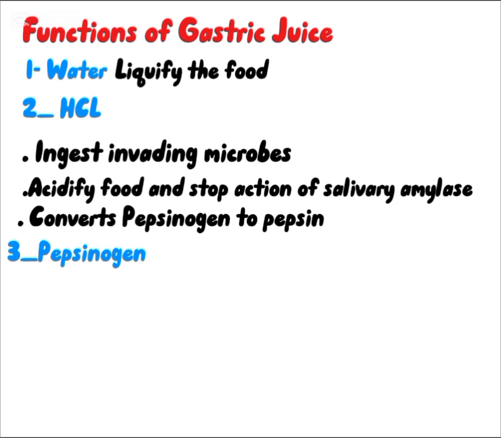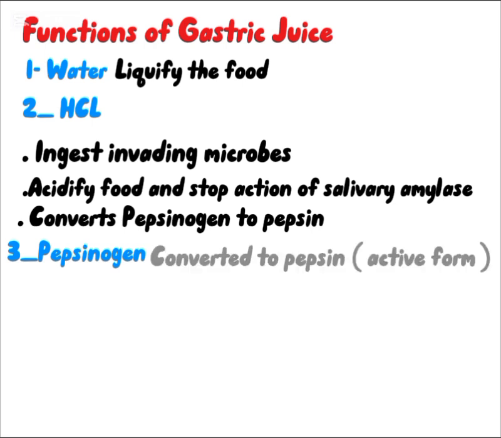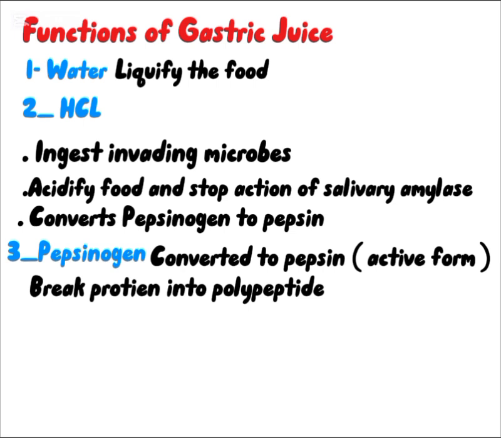Pepsinogen that is present in the gastric juice is activated to pepsin, its active form, by the hydrochloric acid and by the pepsin that is already present in the stomach. Pepsin helps in the digestion of proteins and breaks the protein into smaller molecules.